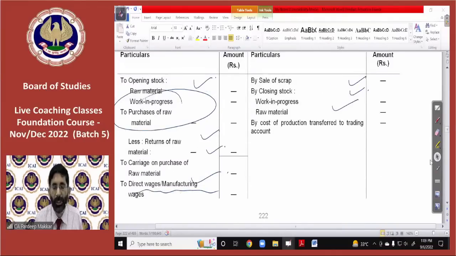So I would like to suggest you to do one thing. The day after tomorrow, you have to come with the complete manufacturing account. You have to do all illustrations, all practical problems. When you do, you will understand the concept. If I do, I'll understand the concept. Now exams are to be given by you. मैंने concept बता दिया, questions आप करोगे, problems लाओगे मेरे पास. I will discuss the problems.